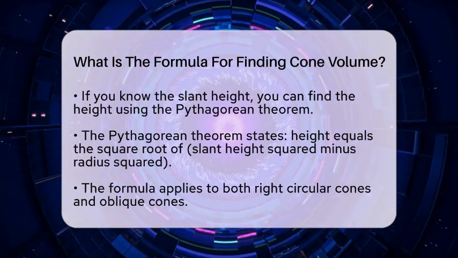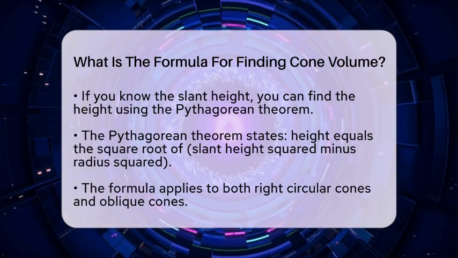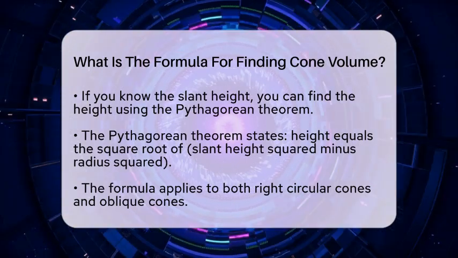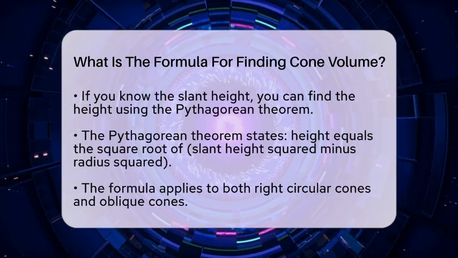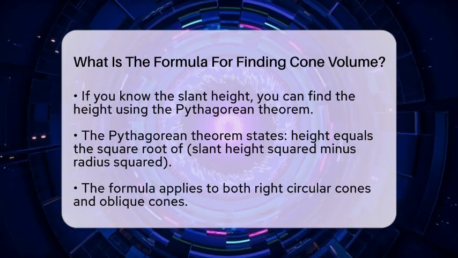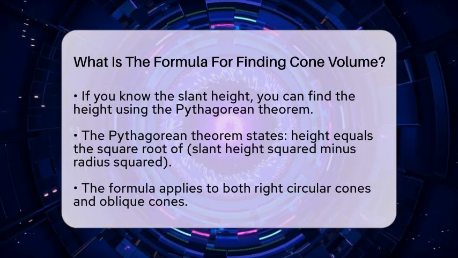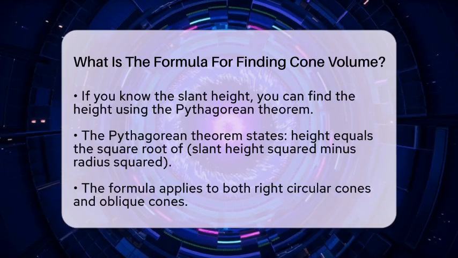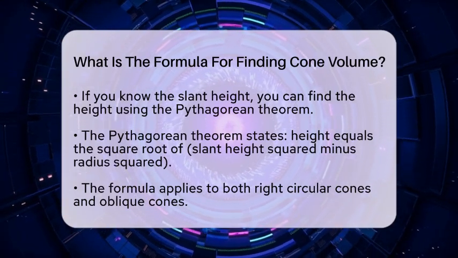Sometimes, you might know the slant height, which is the length along the side from the base to the apex. To find the height in that case, you can use the Pythagorean theorem. Height equals the square root of the slant height squared minus the radius squared. Once you have the height, plug it into the formula, and you are all set.